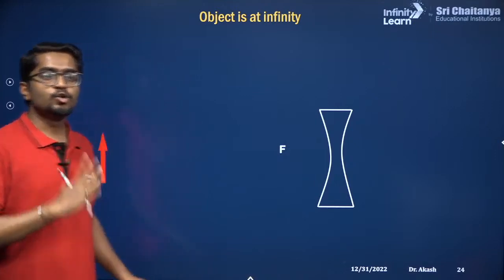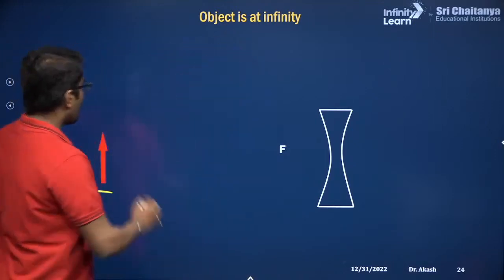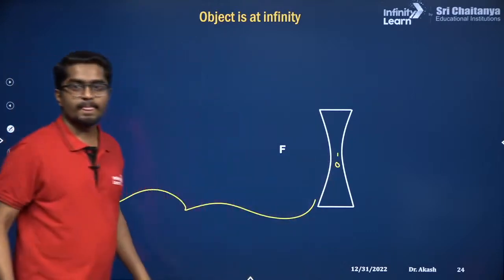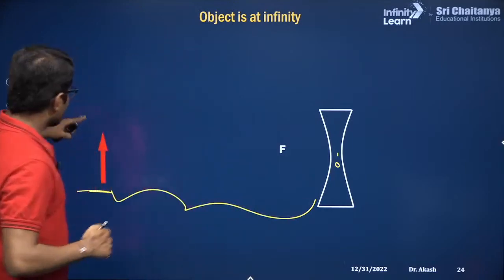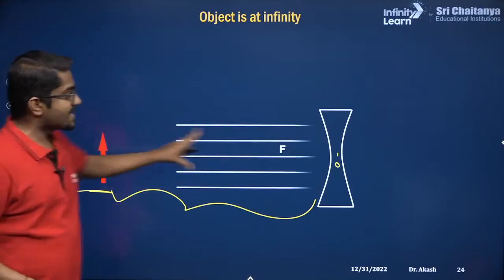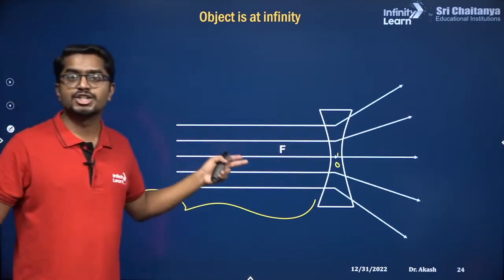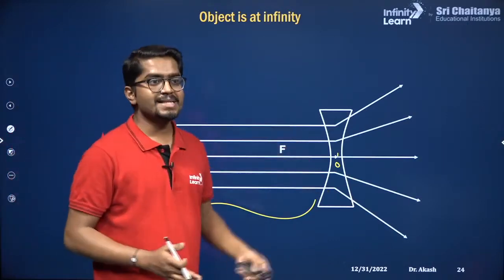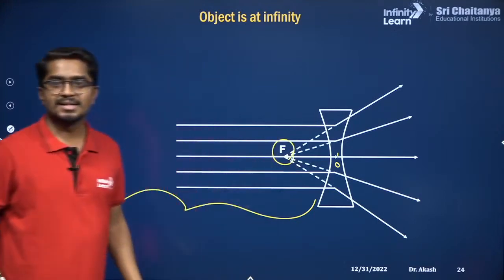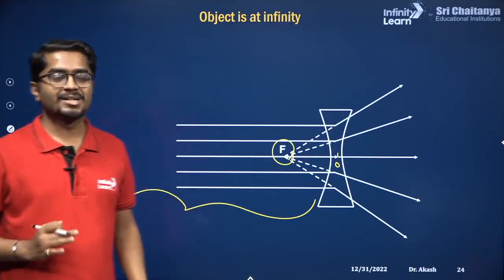Now the next one, the concave lenses are very simple. There are only two places where you can place the object, either at infinity or any region between infinity and optical center. Only two places. When the object is placed at infinity, the incident rays are parallel to the principal axis, they will all diverge, so the image is going to form at focus. What are the properties of this image?